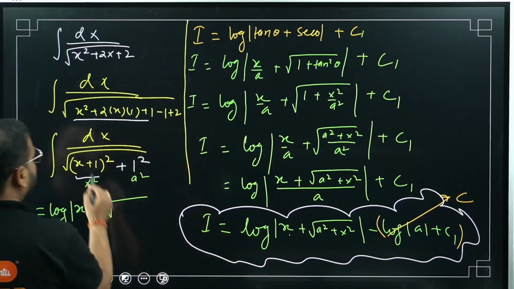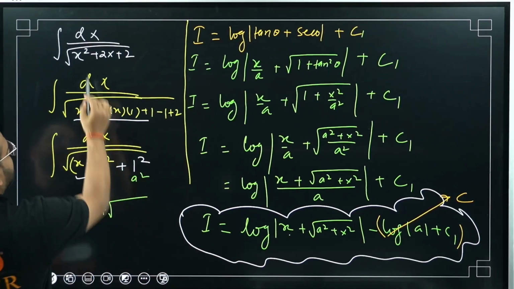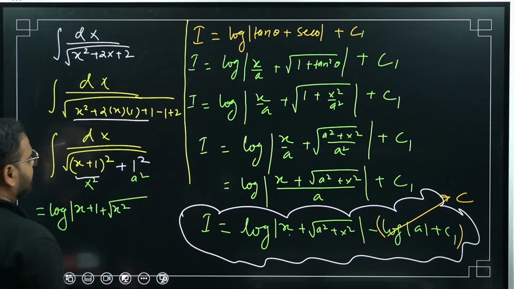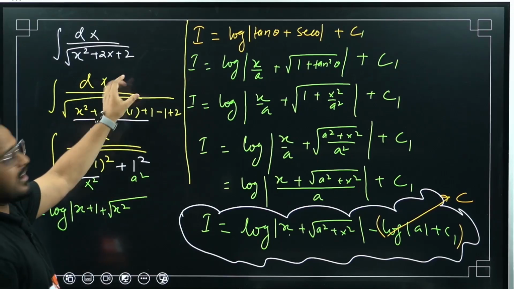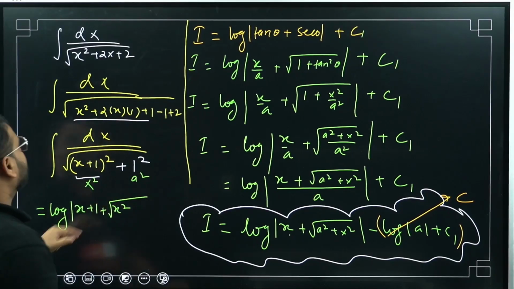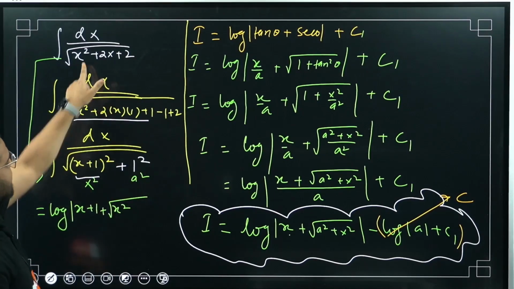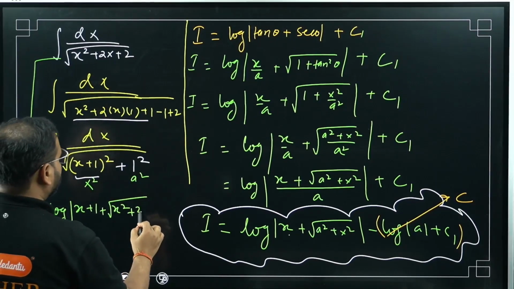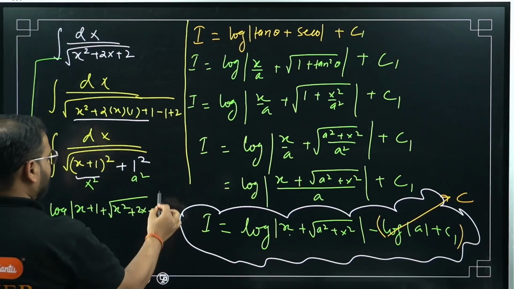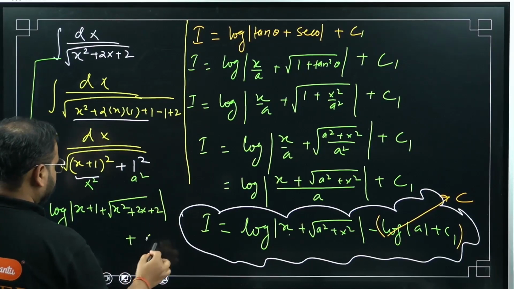What is that? A square plus x square? This whole thing. I can write this thing again. Same thing is written for this. I have simplified this into this step. So I can write x square plus a square as the same thing. So x plus 1 plus root of x square plus 2x plus 2, close this, and plus c. This is my final answer.